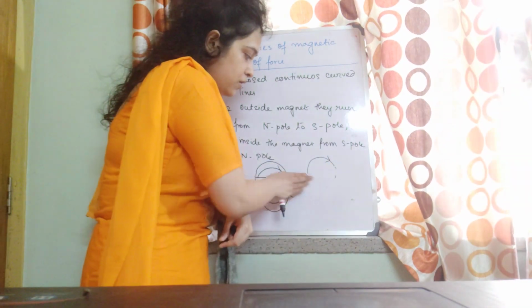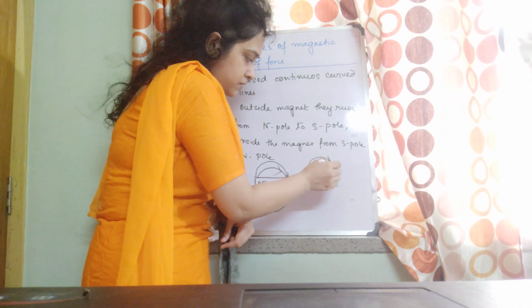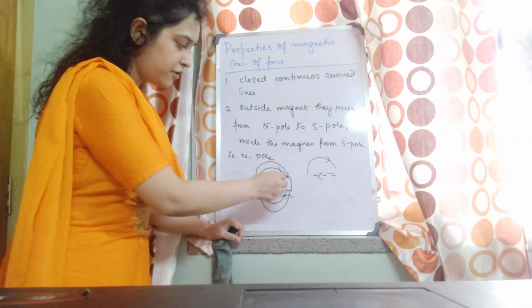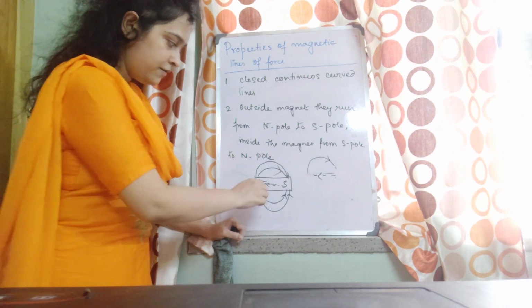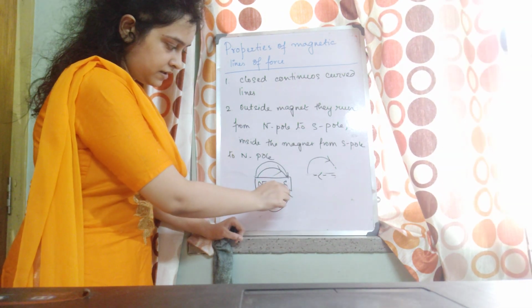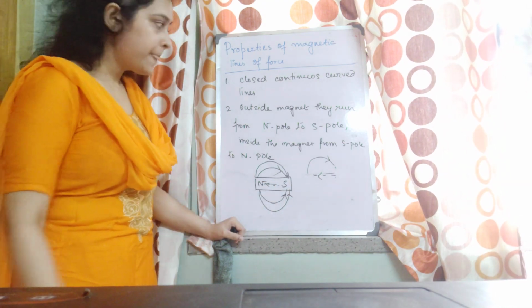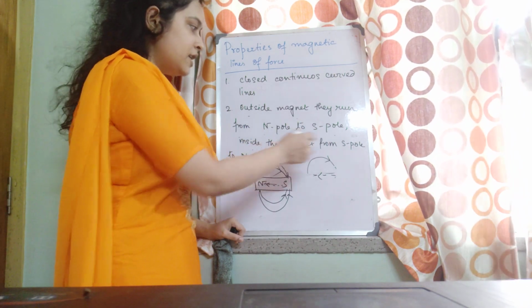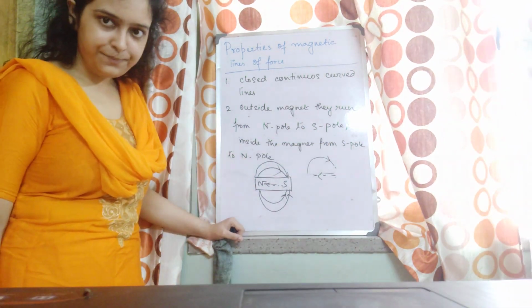Inside the magnet, they run from south to north. Outside, north to south. Outside the magnet, they run from North Pole to South Pole, and inside from South Pole to North Pole.